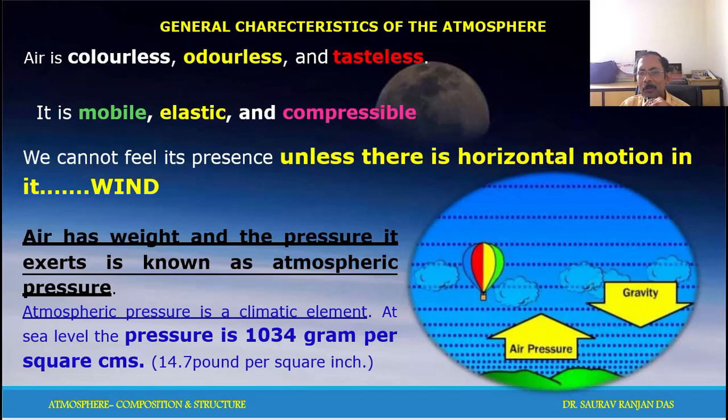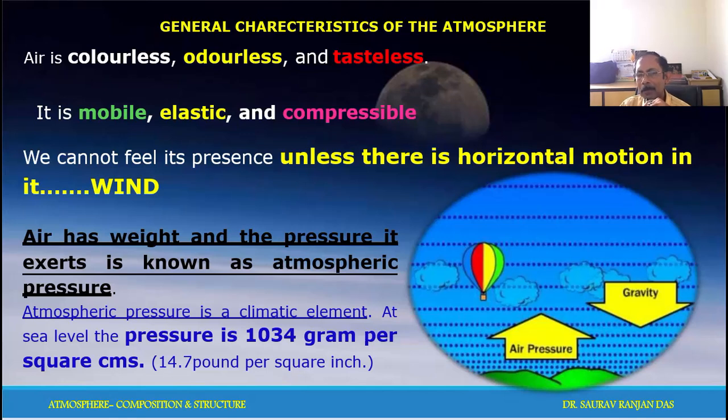This composition of air we can classify into three categories. One is called the major composition, consisting of nitrogen and oxygen, around 21% oxygen and 78% nitrogen. Now in the minor category, argon, water vapor, and carbon dioxide up to 0.034%.